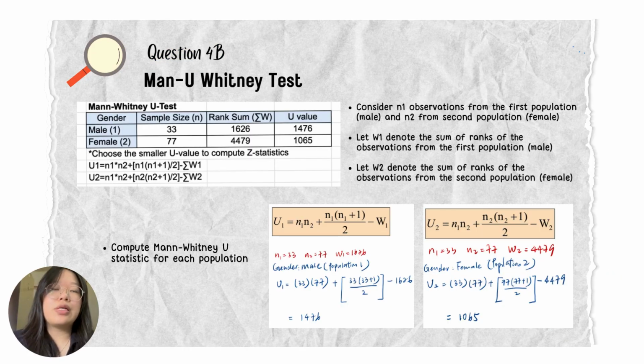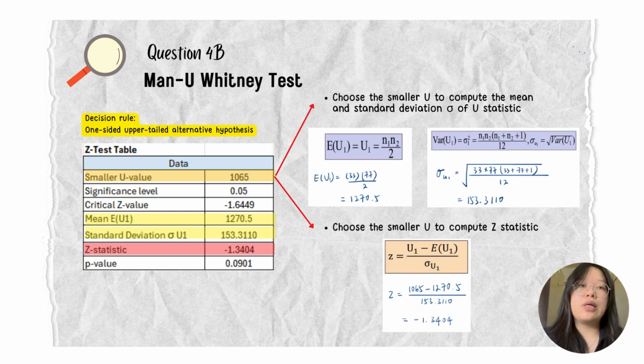Then I summarize all the information in the summary table. Then we can start to compute the Mann-Whitney U statistic for each population using the formula given. We get that the Mann-Whitney U statistic for male, U1, equals 1,476, while for female, U2 equals 1,065. I choose the smaller U, which is U2 equals 1,065, to compute the mean and standard deviation of the U statistic. Then we compute the z statistic. We use the smaller U minus the mean and then divide by the standard deviation, and we get a z statistic equal to negative 1.3404.